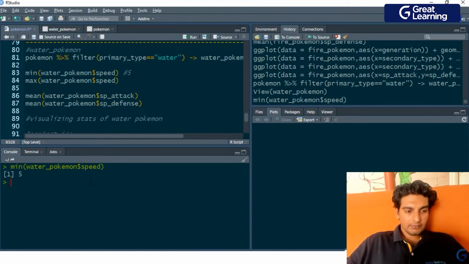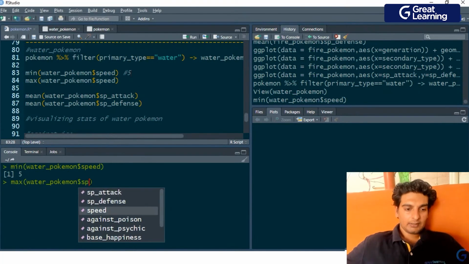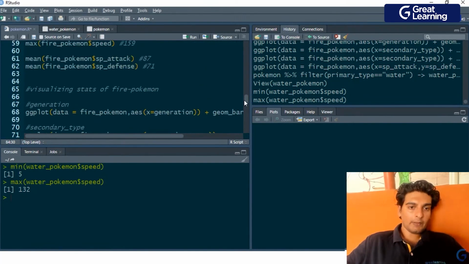And also let me check the maximum speed. So here I'll have max water Pokemon $speed, and we see that the maximum speed of a water type Pokemon comes out to be 132. Let me compare this with fire type and grass type. So 5 and 132.